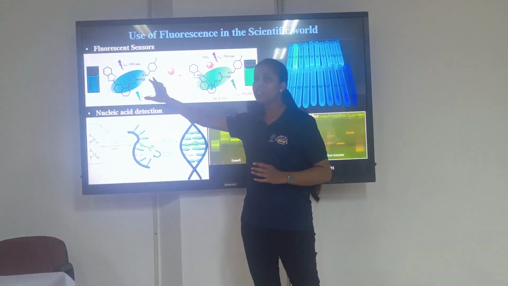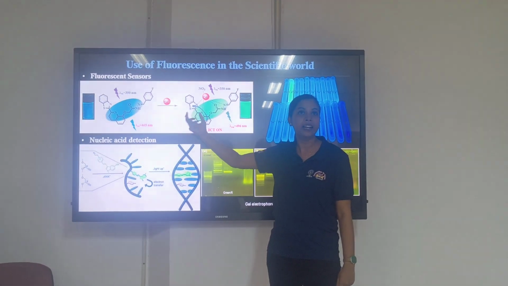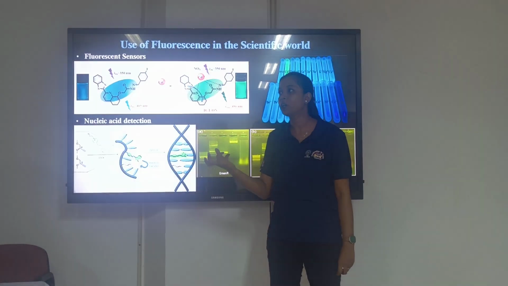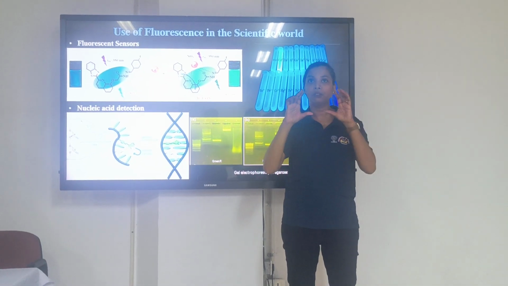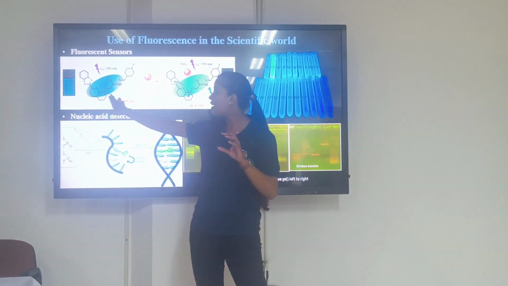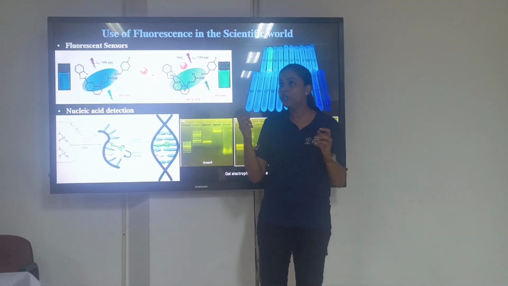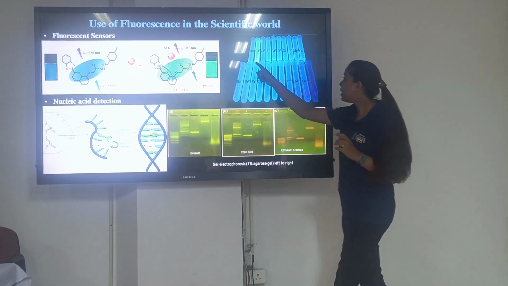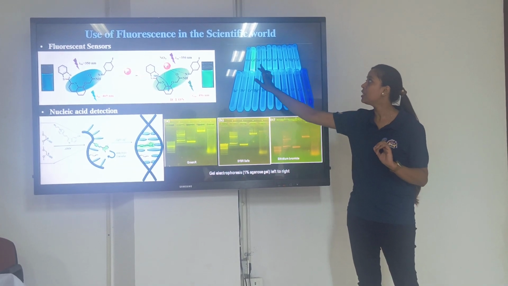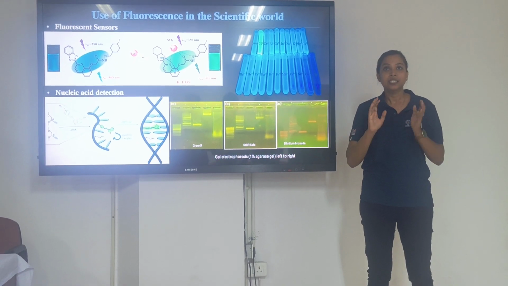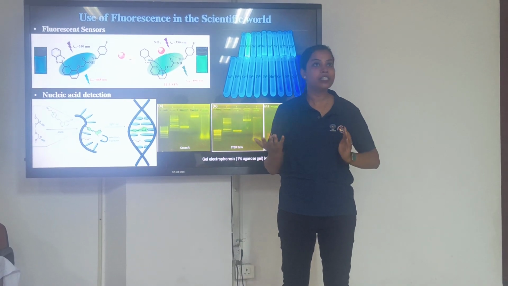This is a chemical molecule, right? When it is exposed to metal ions, say cadmium, which is a toxic metal ion present in water, it can detect it and show a different color. This is a visible light color which you can see. Starting, the probe color was blue. As soon as it was exposed to cadmium, it showed green. See, various metal ions we have tested over here, and it was particularly sensing cadmium. This is the example of how a molecule can be used as a fluorescence sensor.